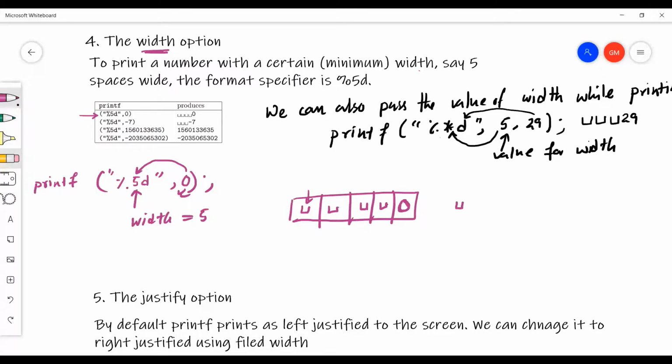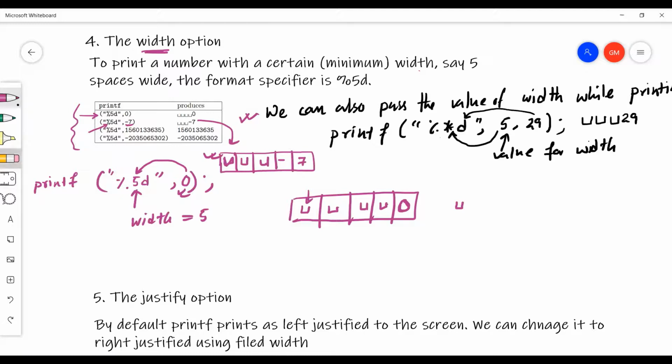Read this one. We have covered all of this. Similarly, you can print a negative number. So when you print the negative number, negative 7, look at the value of width. Width is 5 here. So 1, 2, 3, 4, and 5. So this minus is also considered as a character. Then 7 gets printed. And how many spaces will be there? 3 spaces. Okay, this is the outcome of this.